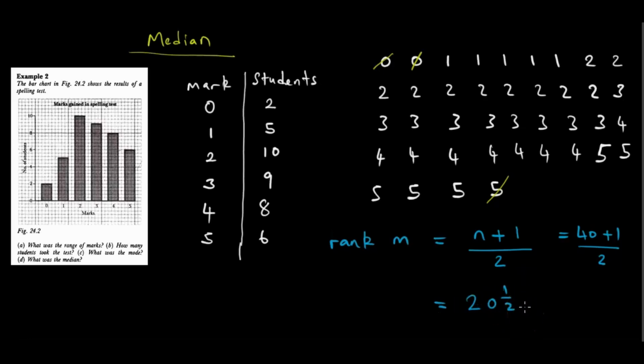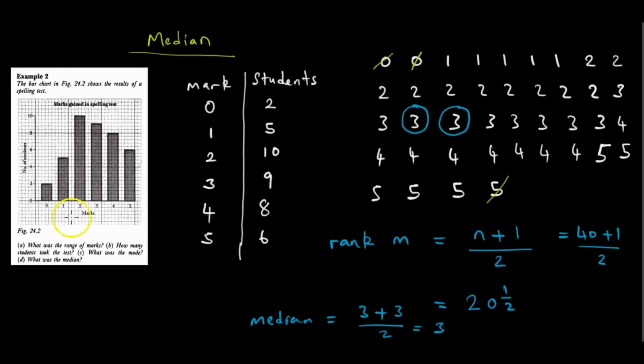20.5 tells us that if we count starting from here, 1 2 3 4 5 6 7 8 9 10 11 12 13 14 15 16 17 18 19 20, we arrive at the 20th number. Since it says 20.5, we mean that we also have the 21st number. Then our median is equal to the number at position 20 plus the number at position 21, divided by 2, and we also get 3. So that is how it's done.